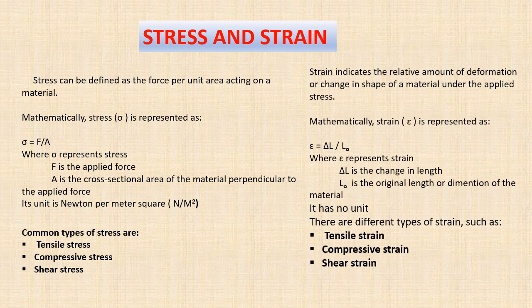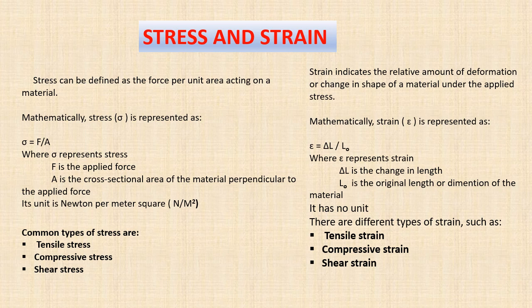Then the strain indicates the relative amount of deformation or change in shape. When there is change in shape of the material under the applied stress, that is under the applied force, we are talking about the strain. And we can see the mathematical expression there representing strain: change in length over L naught, where L naught means the original length. It has no unit, unlike the stress, which is Newton per meter square. Then we have examples of strain, like tensile strain, compressive strain, and shear strain, which is almost the same thing as that of stress.